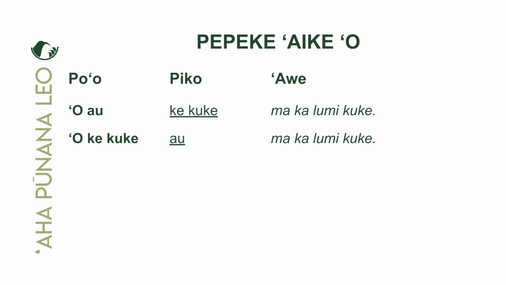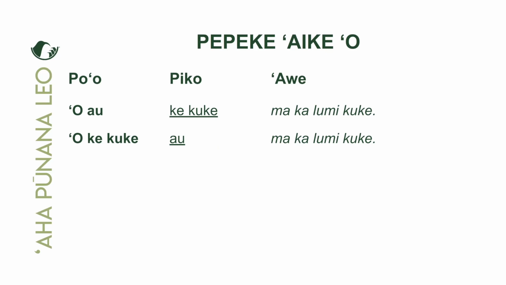Or you can say 'O wau ke kuke, makalumi kuke, but never 'o au. Do not put the 'okina sound in the word au. I know it's tempting, but it's not pololei. There is no 'okina in the word au. If you have a hard time saying au without making the 'okina sound, then just use wau, with the W sound, wau.